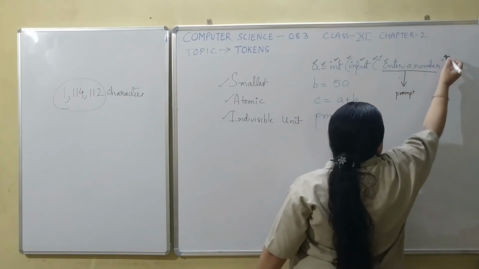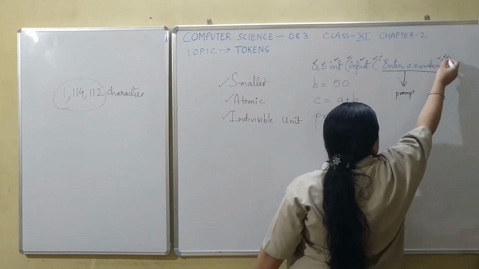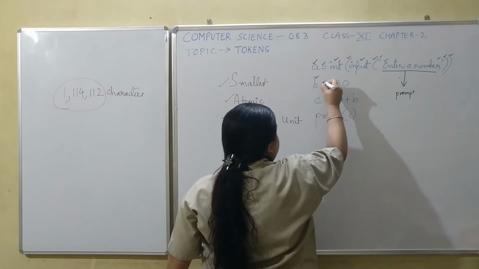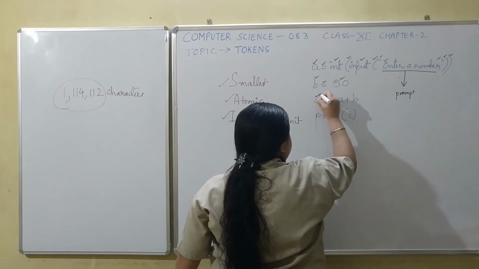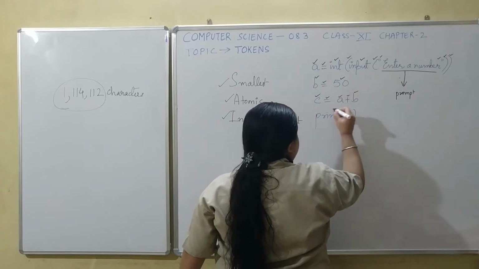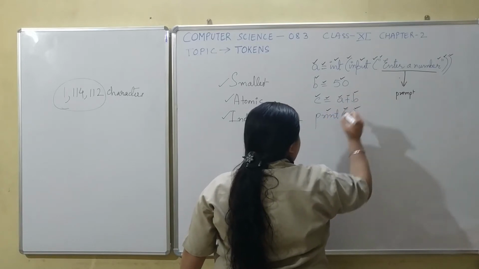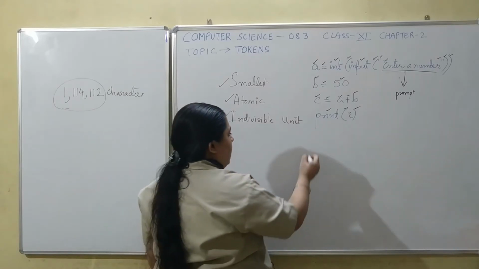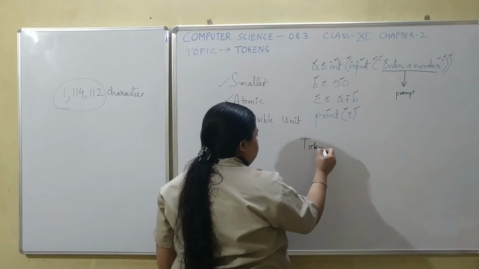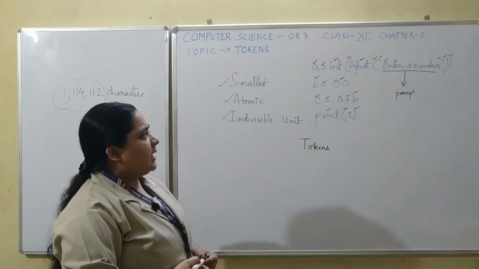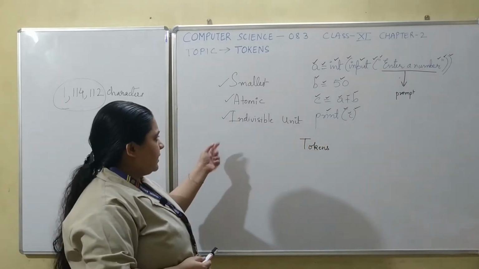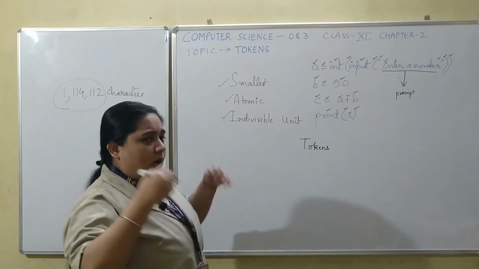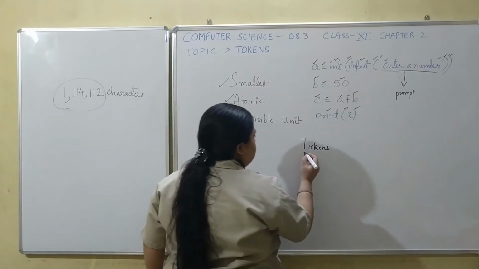Then this double quotation mark, then this right bracket, this B equal to 50, C equal to A plus B, print. Wherever I have put a tick mark, they all are tokens. They all are tokens. That is, they are individual parts or indivisible units within a program which are all collected during the